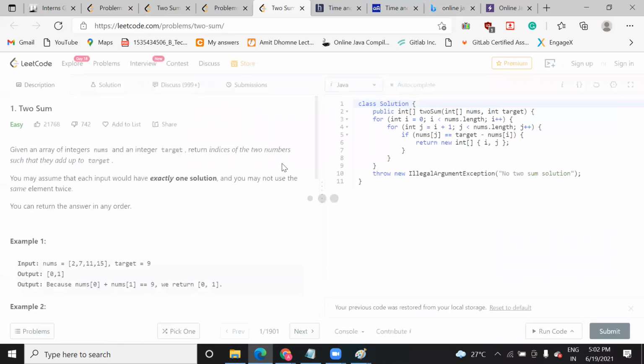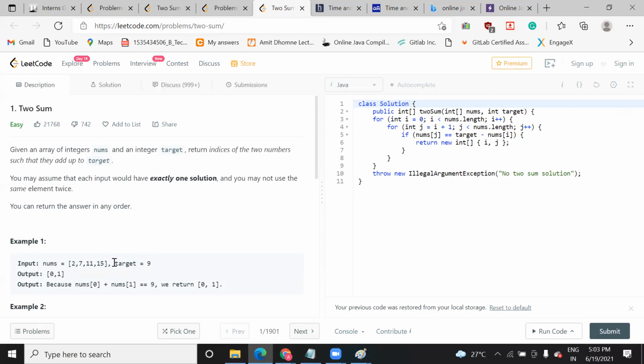So what was the question here? The question here is that you have an array, okay, and in that array you need to return the indices of those two numbers that, when you add them, give you the target value. For example, you can see here, this is one array.